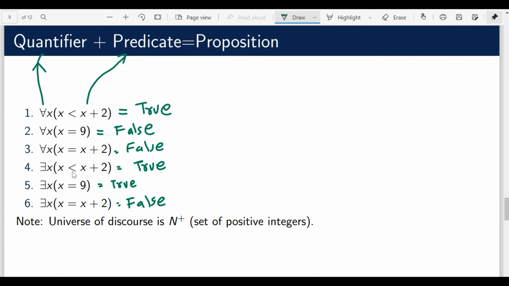So as you can see, by changing the quantifier, the truth value may or may not change, right? For example, consider statement 3 and statement 6: the predicates are the same and the truth values also remain the same even after changing the quantifier. Whereas if you consider statement number 2 and statement number 5, again the predicate is the same, x is equal to 9, but by changing the quantifier, the truth values are also changed.